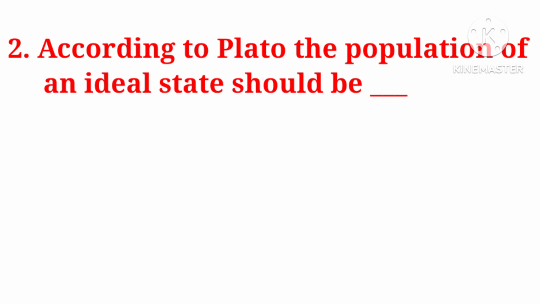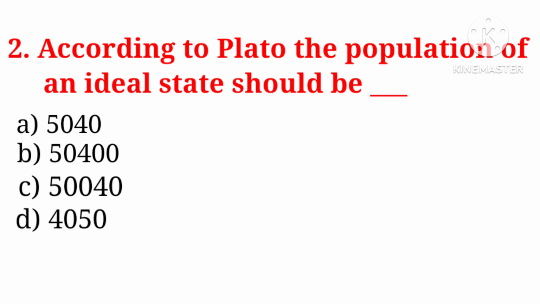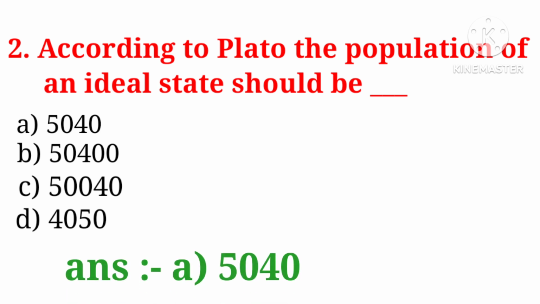According to Plato, the population of an ideal state should be, options are 5,040, then 50,400, then 50,040, then 4,050. What is the correct answer? Its correct answer is option number A, 5,040.